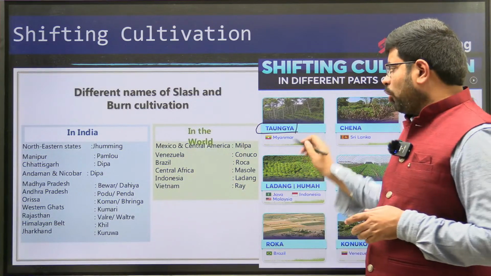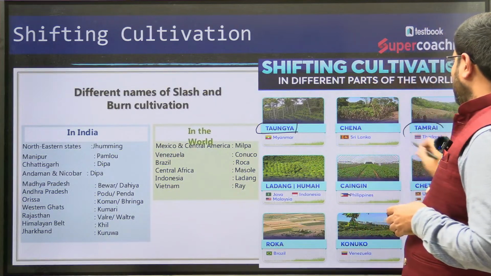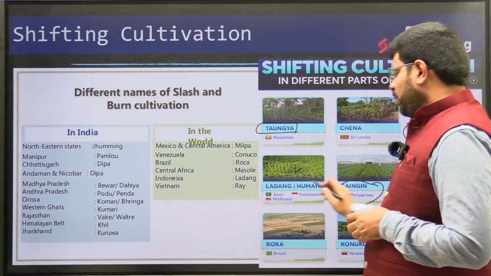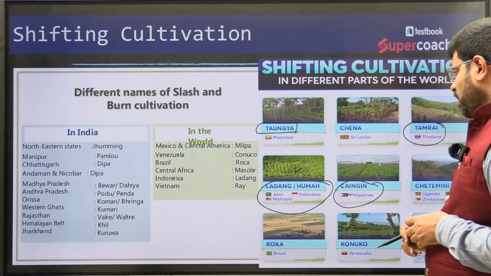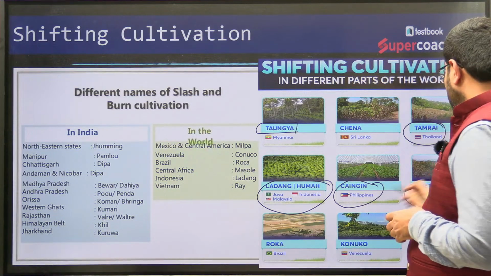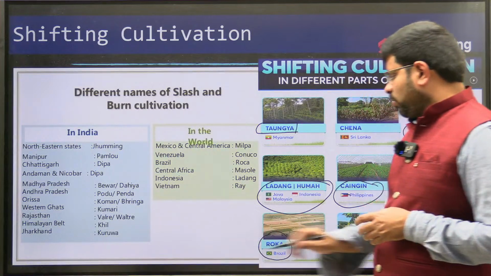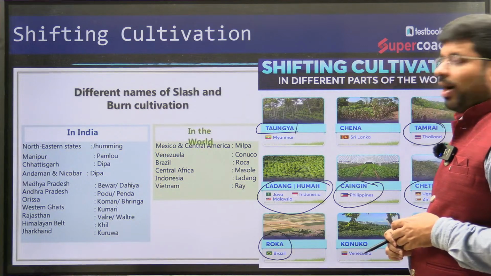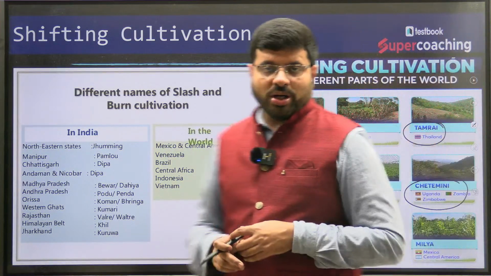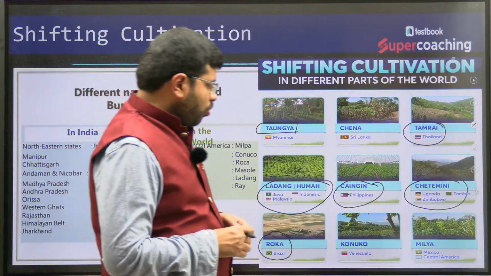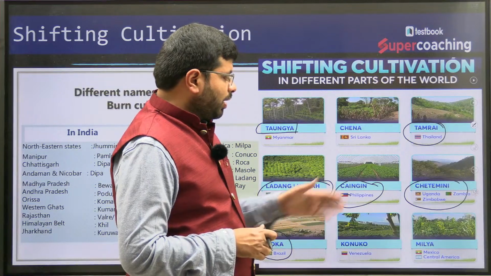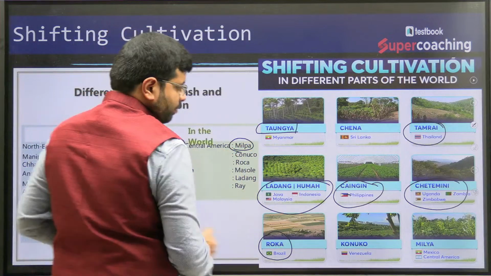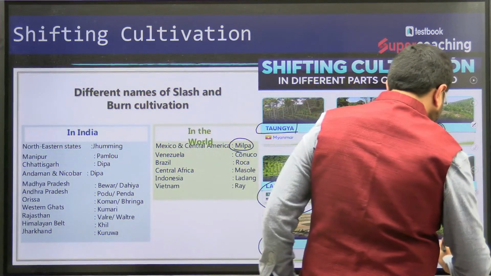Myanmar, Taungya. Okay, you have Tamrai of Thailand, Kaingin of Philippines, right? Ladang of Malaysia and Indonesia, Huma of Java, Indonesia, Chitemene of Uganda, Zimbabwe, Zambia, Roca of Brazil, right? Roca, that's a better word. Roca of Brazil, right? Then Conuco of Venezuela. Then Milpa of Mexico, or they can also call it Milpa. You can see this, Milpa.